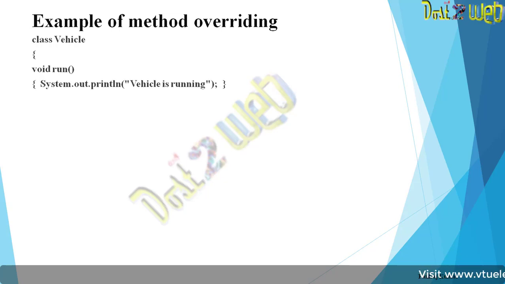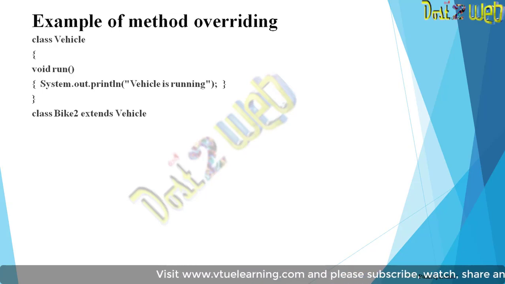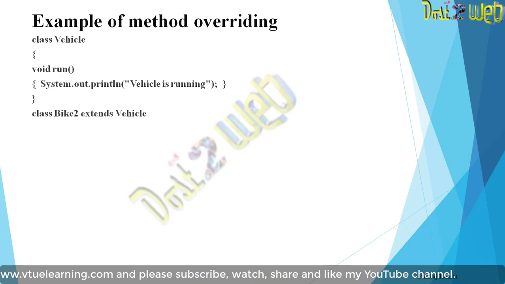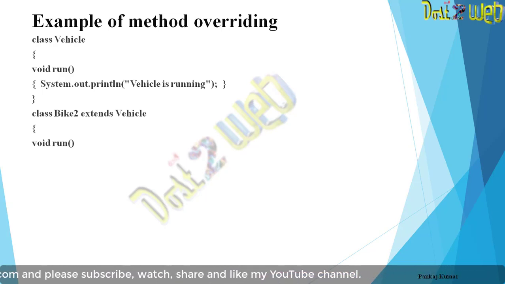I am just printing a statement, "Vehicle is running," and closing the method and the class. Now I'll create another class, Bike2, and we will inherit the properties from Vehicle. Here also the second method we are defining is void run.